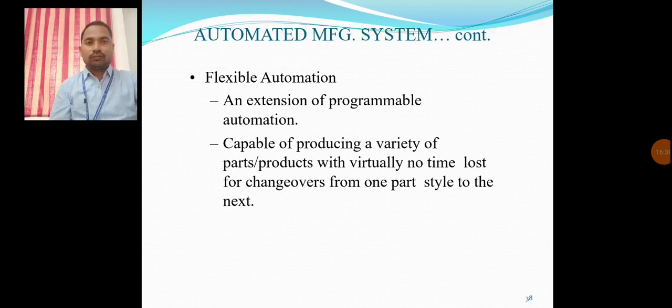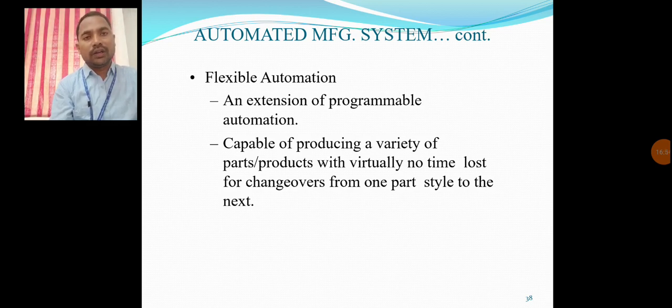In this particular flexible automation, a large variety of products should be manufactured, but the quantity should be very small.